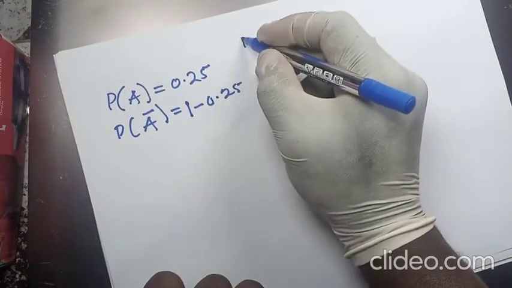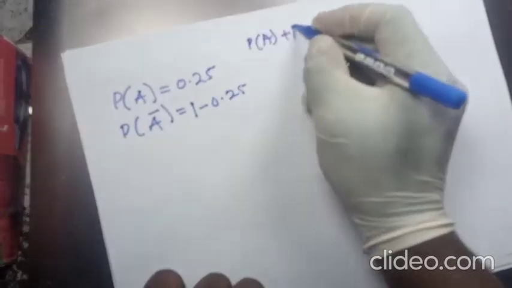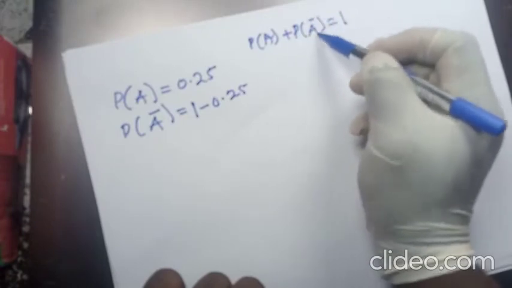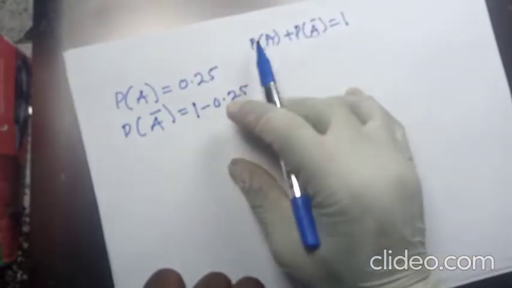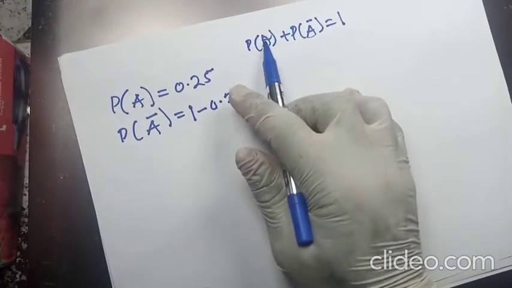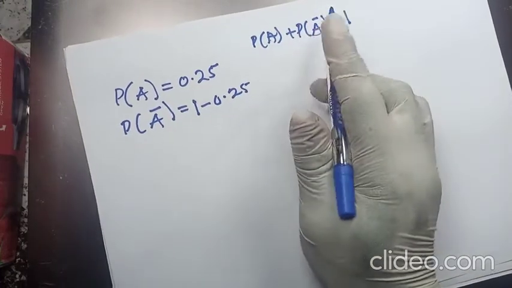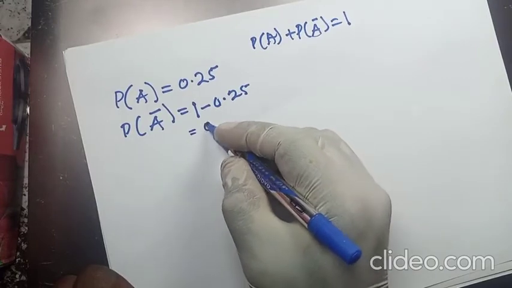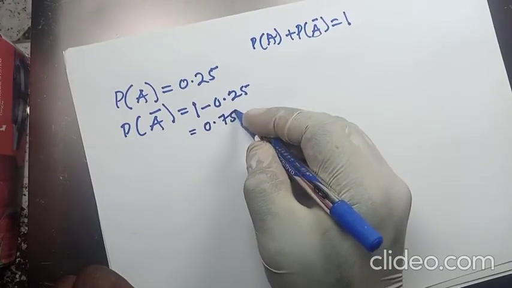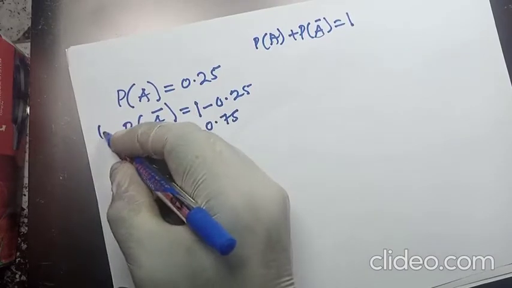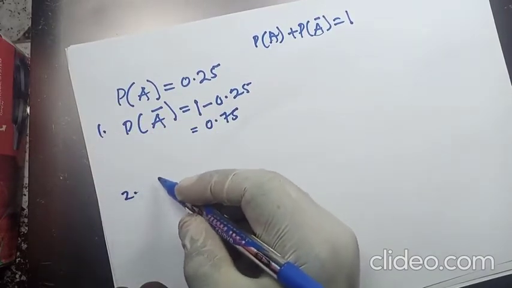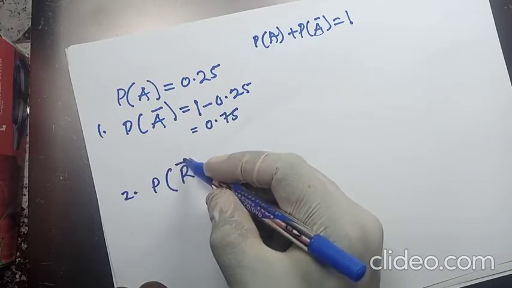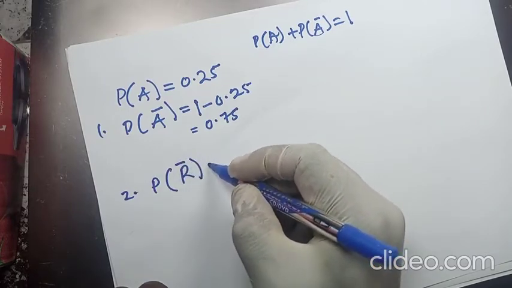So we are using this idea. If you have something like this plus this will give us 1. So if you want to find the probability that Ama will not pass the exams, you send this one to the other side, just to subtract. That's how we are doing this. And this will give us 0.75.